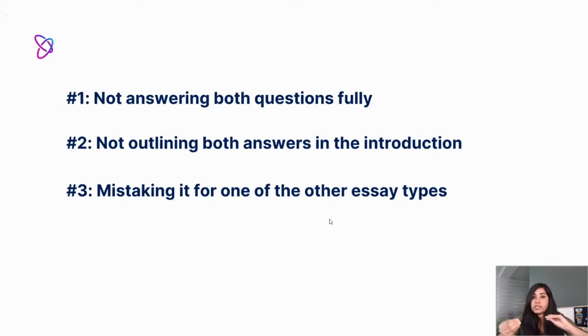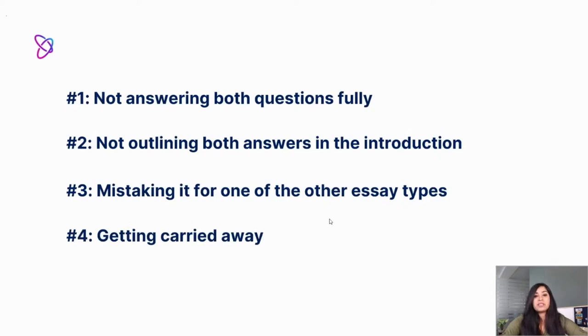It might look the same and it might read the same, but the way you answer it is slightly different. So do make sure that you analyze the question. Make sure you understand that, okay, in this case, it's a two-part question. If it's something else like a problem solution, make sure you understand what type of question it is so that you can answer it in the way it's supposed to.